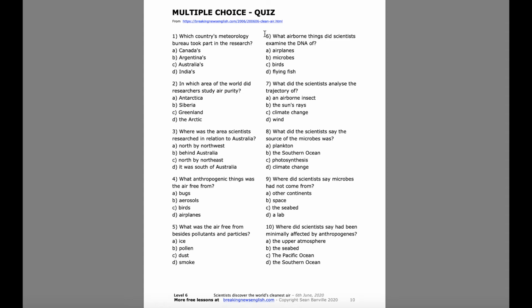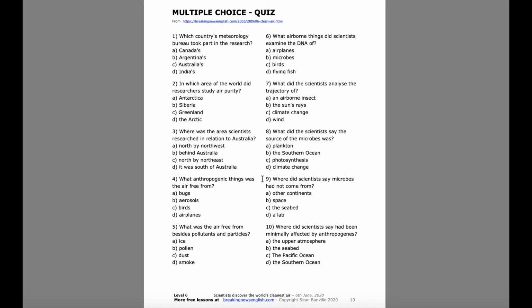6. What airborne things did scientists examine the DNA of? A, airplanes, B, microbes, C, birds, or D, flying fish. 7. What did the scientists analyze the trajectory of? A, an airborne insect, B, the sun's rays, C, climate change, or D, wind. 8. What did the scientists say the source of the microbes was? A, plankton, B, the Southern Ocean, C, photosynthesis, or D, climate change.